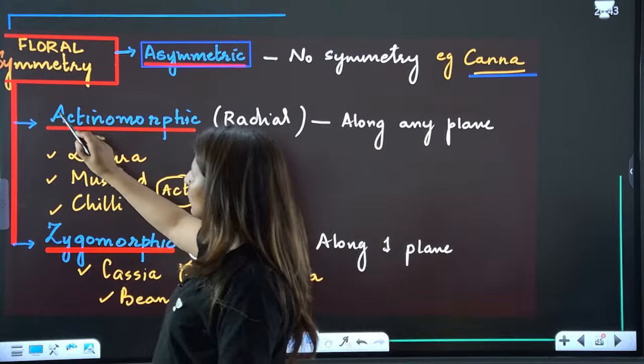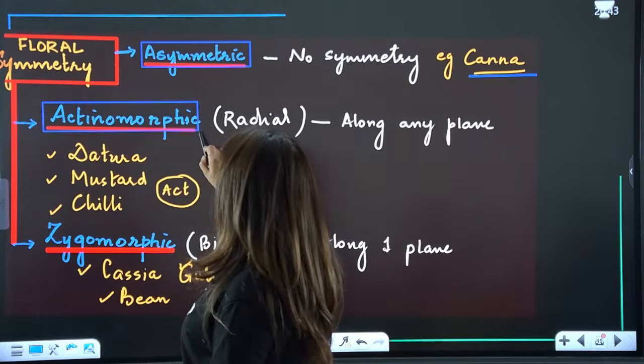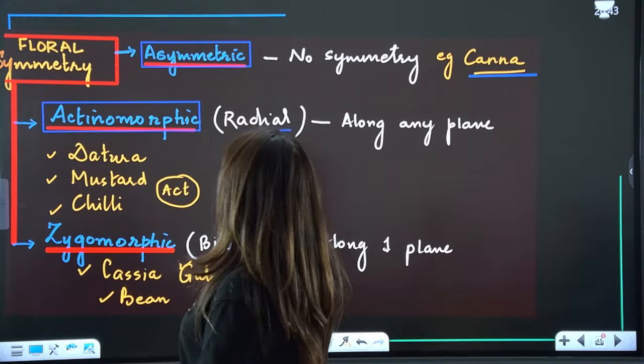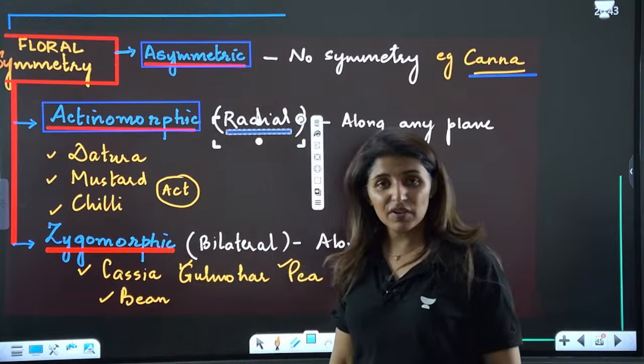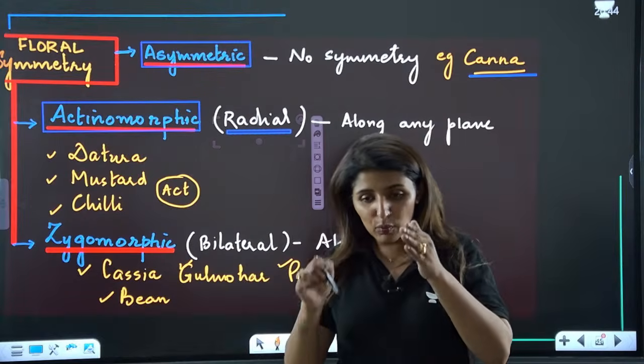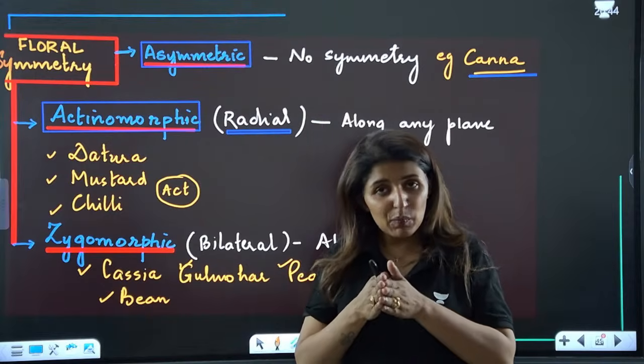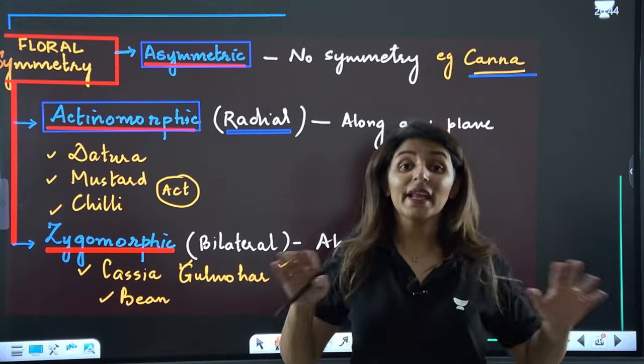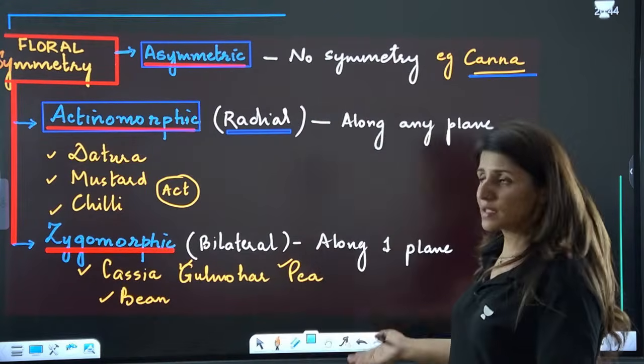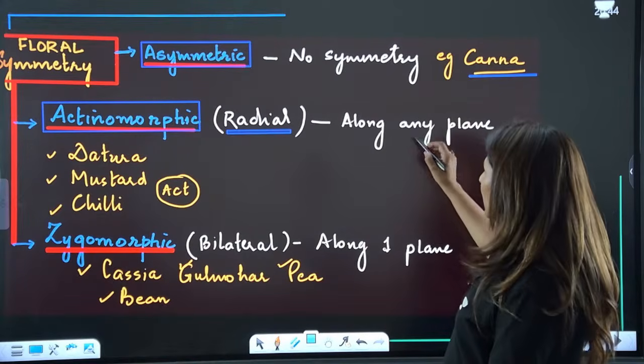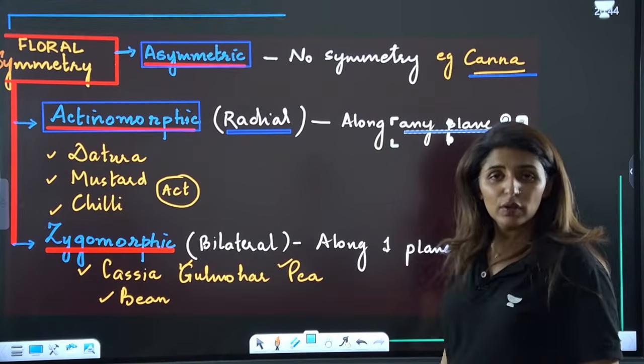Then we have actinomorphic. Actinomorphic basically means radial. Like in animals, radial symmetry is the one where the organism can be divided into two equal halves along any plane. Same is the case here. Along any plane, you can divide them into two equal halves.